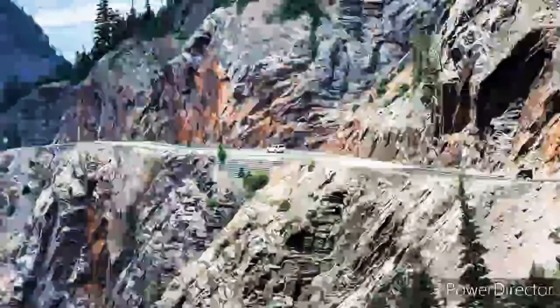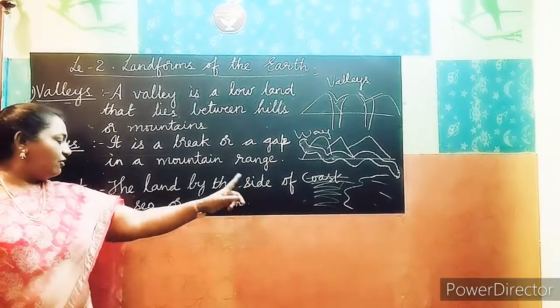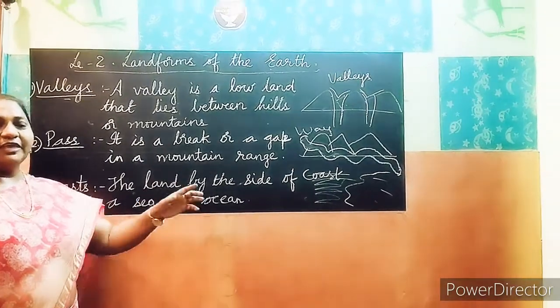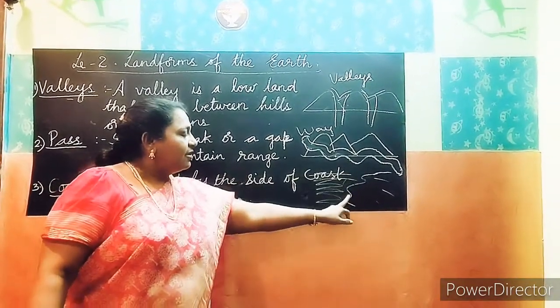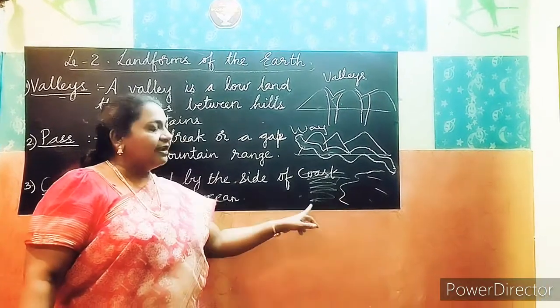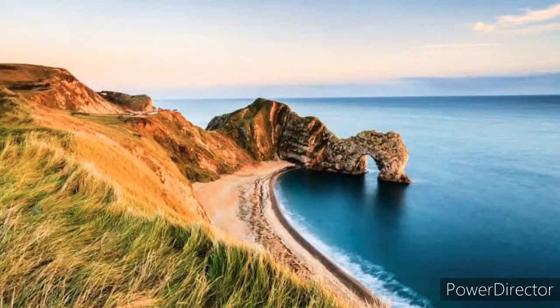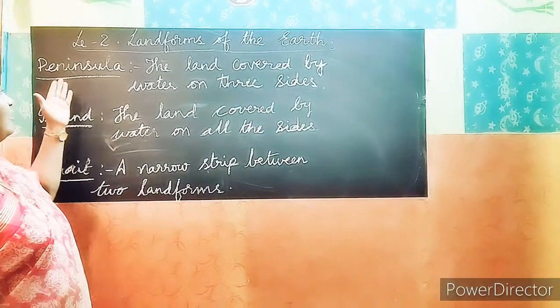Next, we go to the coast. What is a coast? The land by the side of a sea or an ocean. When sea or ocean is there, you can see the part divided by the ocean, the water here and the land. This is called a coast. Now see the picture of the coast. Okay children. Now we go to other landforms.